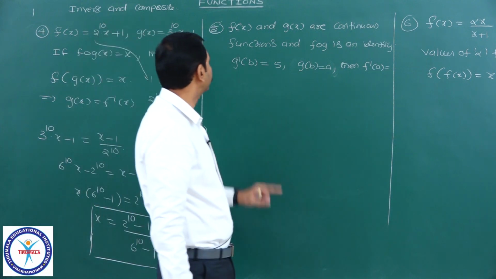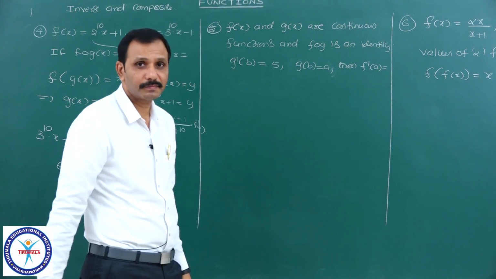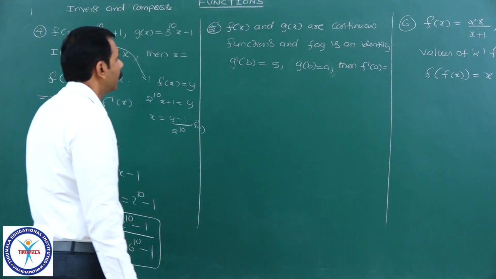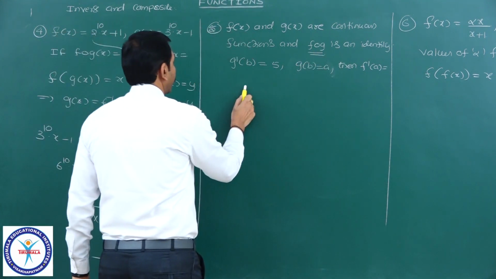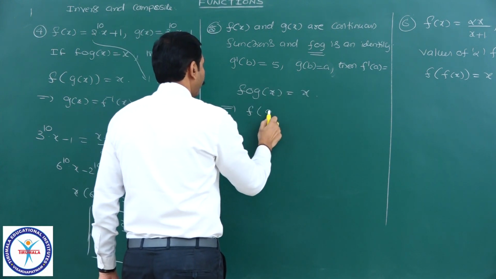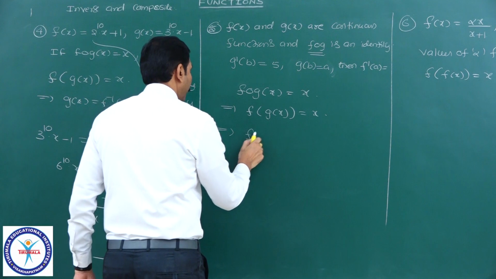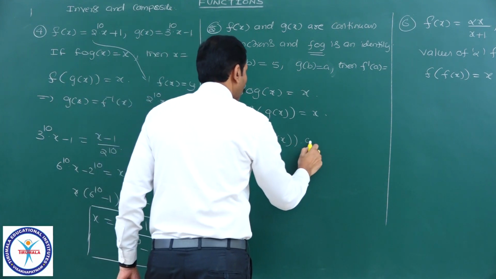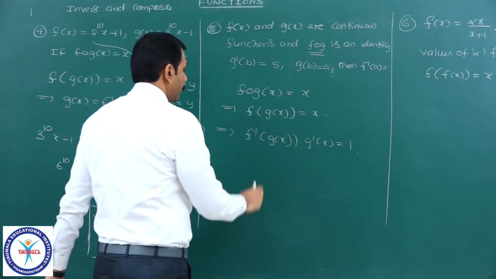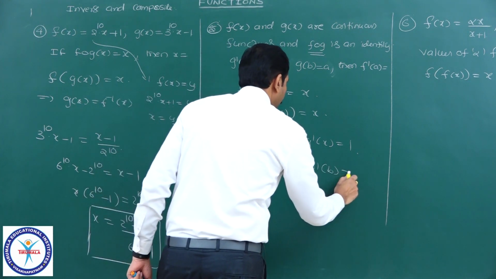Next, see this problem. f and g are continuous functions and f circle g is an identity. g dash b is given, g of b is given, and they are asking f dash of a. Here f circle g is an identity, meaning f circle g of x is equal to x, which implies f of g of x is equal to x. Now differentiate this: that implies f dash of g of x into g dash x is equal to 1. Now take x equal to b: f dash of g of b into g dash of b is equal to 1.